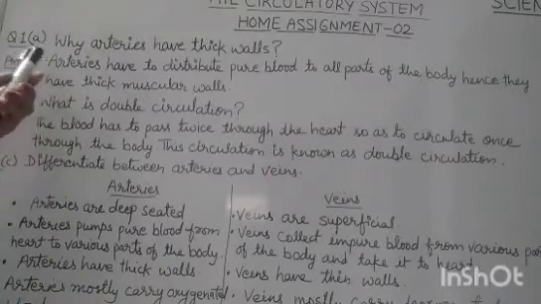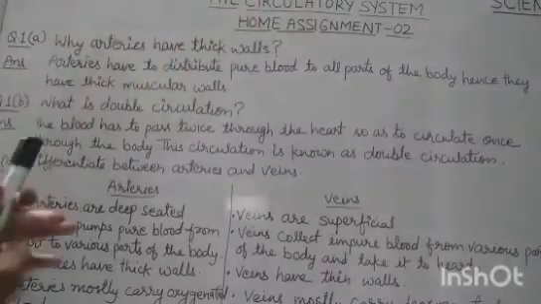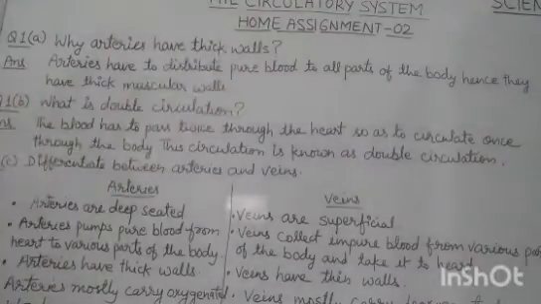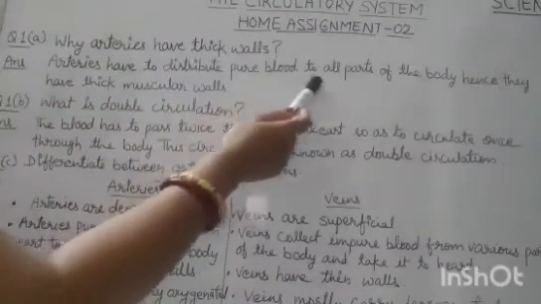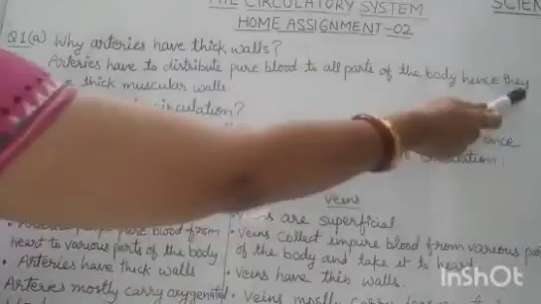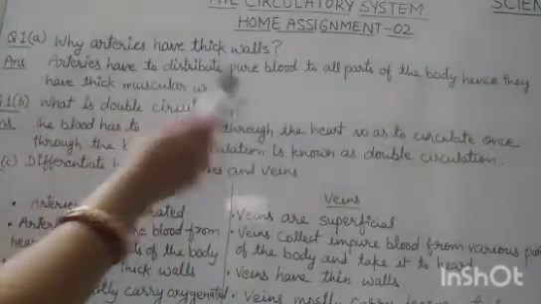So question 1, part A of this home assignment 2 is why arteries have thick walls. This also we have read in this chapter, that arteries have to distribute pure blood to all parts of the body, hence they have thick muscular walls.